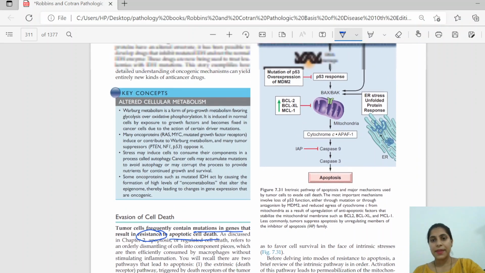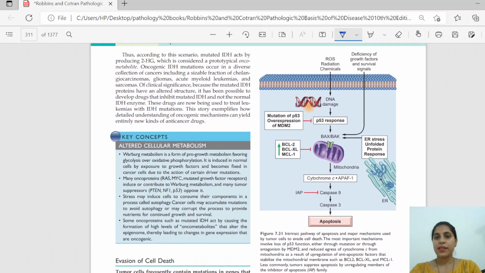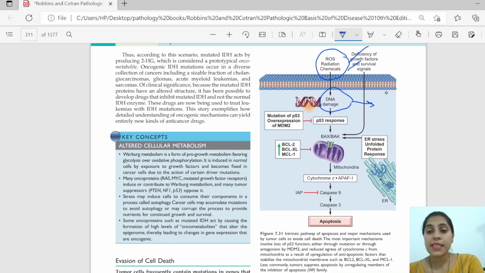So now getting back, we can explain that whenever there is radiation or chemicals causing damage to the DNA, we have already seen that the DNA damage is detected by the ATM and ATR. So these are actually the detection of the DNA damage. Upon detection of the damage, these stimulate the P53.